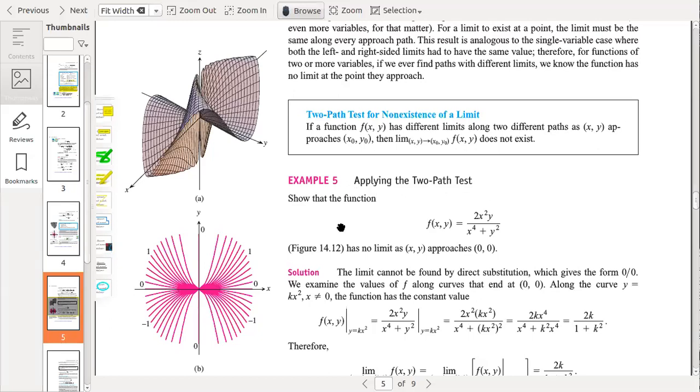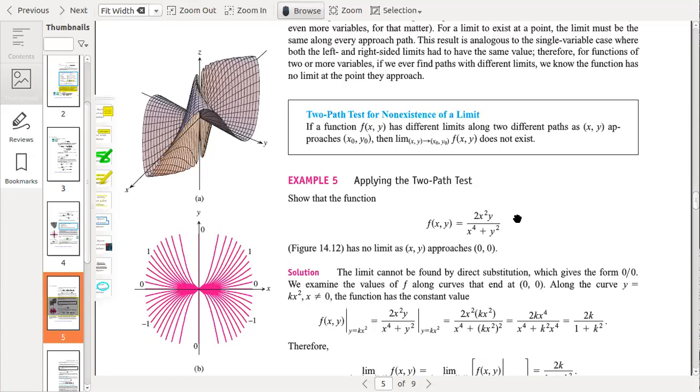Applying the two-path test, show that the function f of x y equals 2x square y over x to the 4 plus y square has no limit as (x, y) approaches (0, 0).